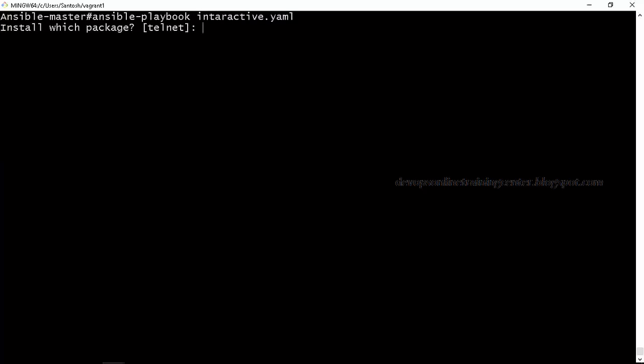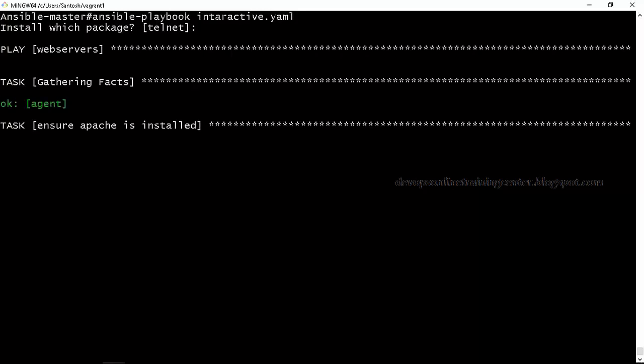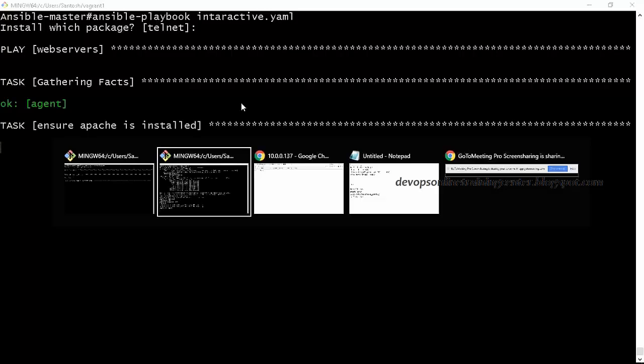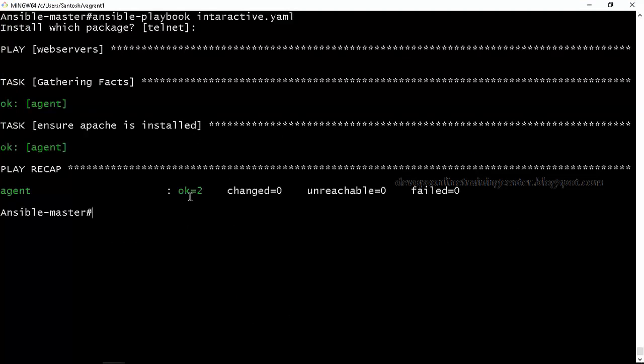This will ask install which package. So let us say I'll just say httpd. Since Apache is already installed, it will not install. It will internally just go and do yum install with the package name, right? Here there are two tasks which are executed, but changed equal to 0. Nothing is changed.